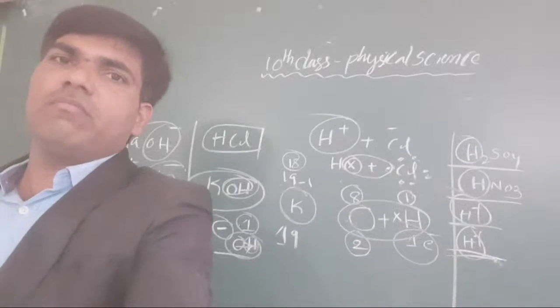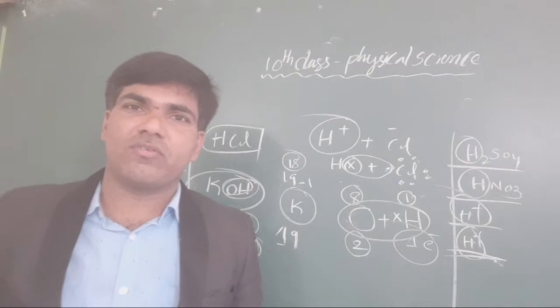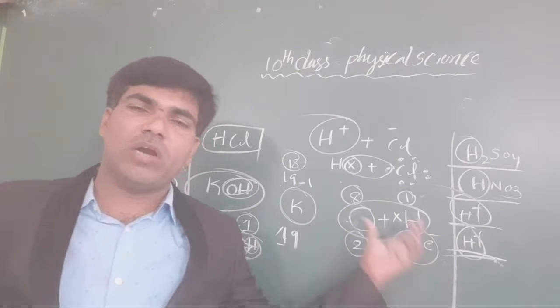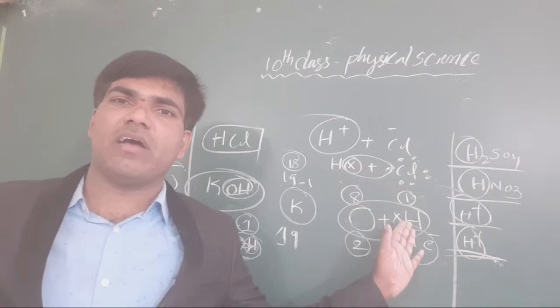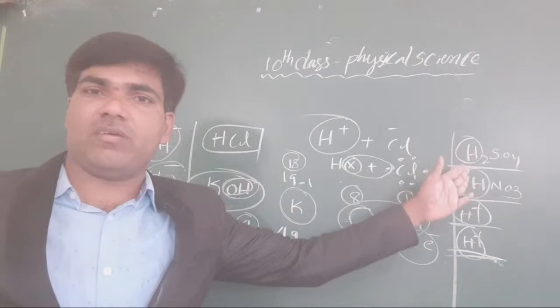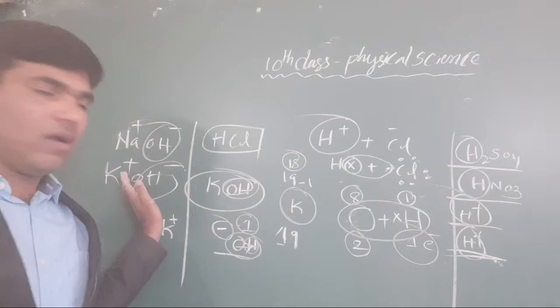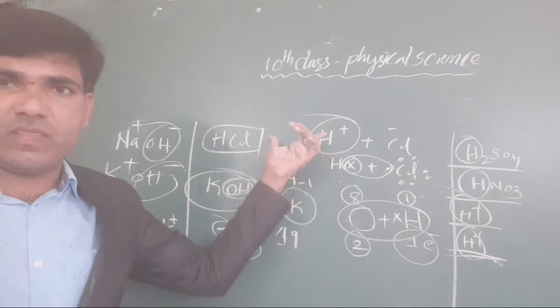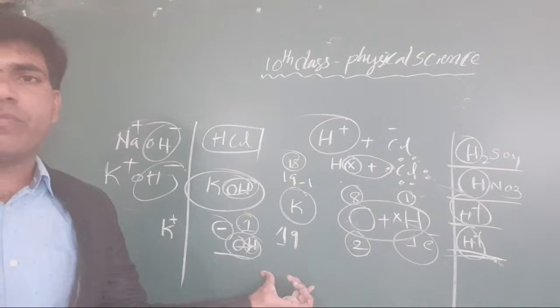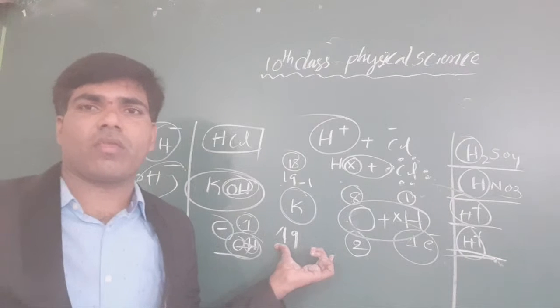Yes, we have time for the maths class, 9 to 10 more minutes. Okay, what do we conclude here? There are H plus ions and there are OH minus ions. In acids we have H plus ions, and in bases OH minus ions are there. It is very important for you. This chemical bond component may be tested like that also.